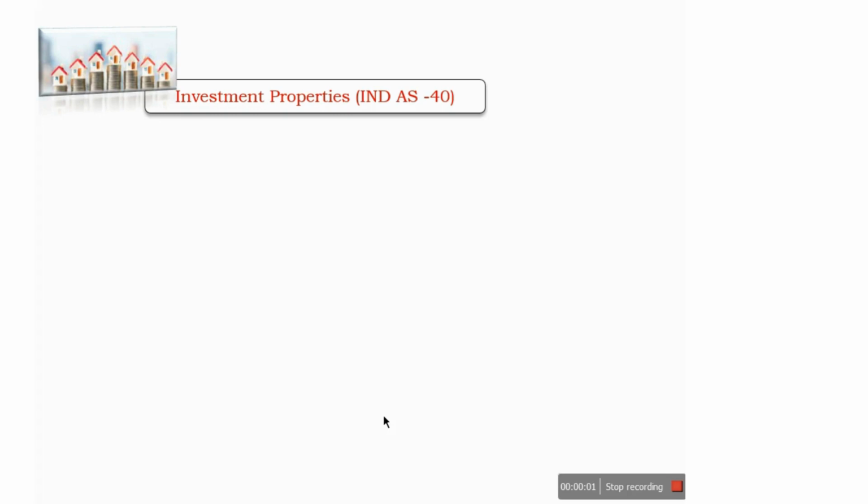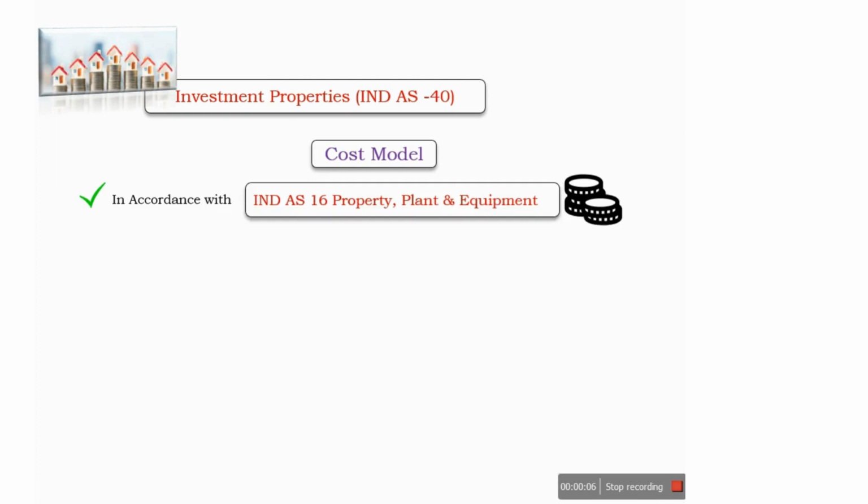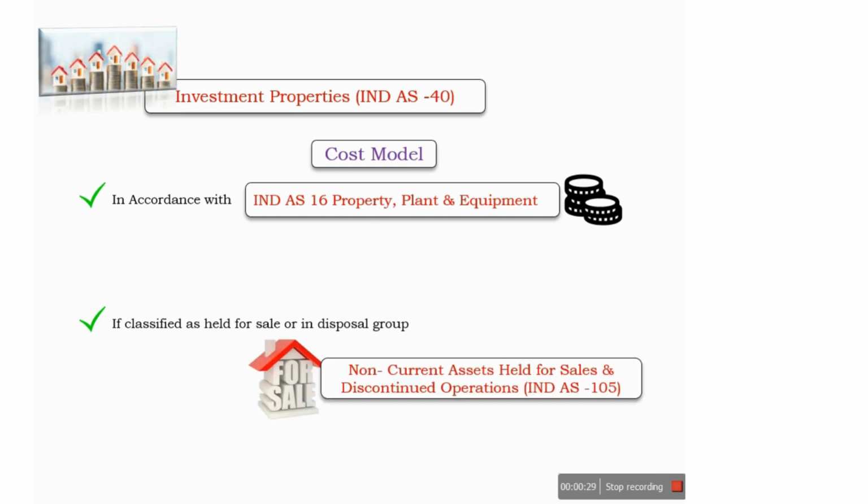For measurement after recognition, IND AS 40 prescribes the cost model in accordance with IND AS 16, property, plant and equipment. IND AS 40 does not allow the fair value model for subsequent measurement of investment properties. So this we need to remember. Apart from it, if an asset is classified as held for sale or is in a disposal group, then it will be dealt with under IND AS 105, non-current assets held for sale and discontinued operations.